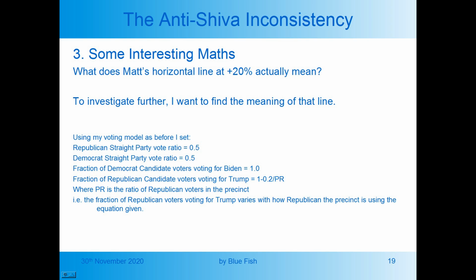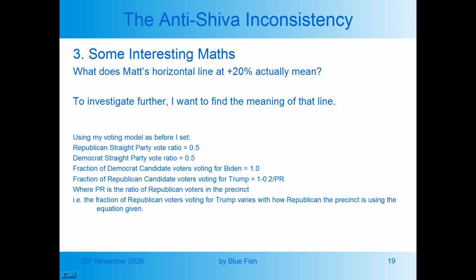Now, some people have argued that such a line is meaningless and it's not possible to get a horizontal straight line on that graph except the zero line. Now, I'm not a mathematician, but it only took me about 5 minutes to find a way to get such a horizontal line. Using my voting model as before, I set the following: Republican straight party vote ratio to 0.5, Democrat straight party vote ratio 0.5, fraction of Democrat candidate voters voting for Biden, 100%, fraction of Republican candidate voters voting for Trump, 1 minus 0.2 divided by PR, where PR is the ratio of Republican voters in the precinct.